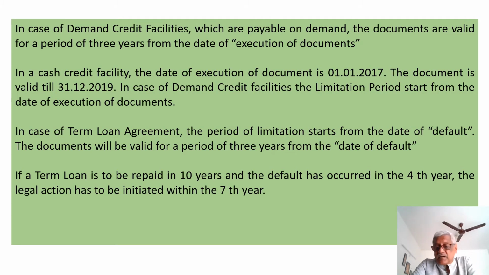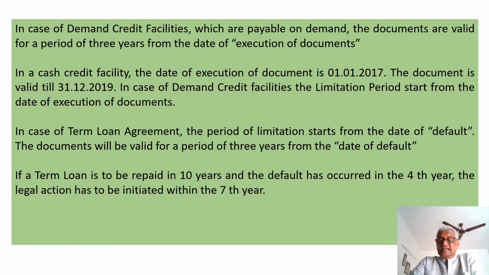In case of demand credit facilities, which are payable on demand, the documents are valid for a period of 3 years from the date of execution of the document. So the 3-year limitation period starts from the date on which the documents are executed.